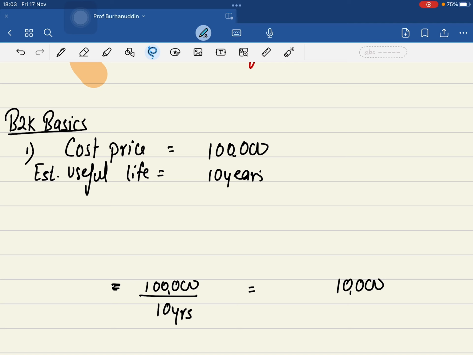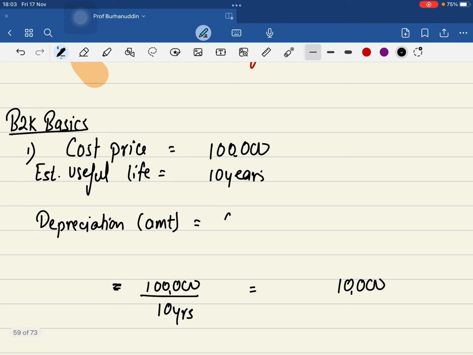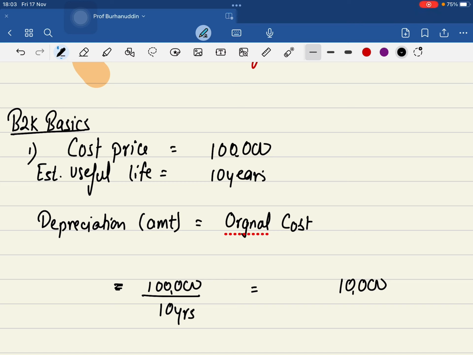Now let me frame a formula for you. Can I say what I was finding is the amount of depreciation. I was finding the amount of depreciation, sir. And can I say this 1 lakh is the original cost? Spelling छोड़ देना, हाँ, this time 1 lakh is the original cost. What have I done? I have divided. अच्छा, divided with what? The useful life. Can I say that is estimated useful life? I got the answer for depreciation.